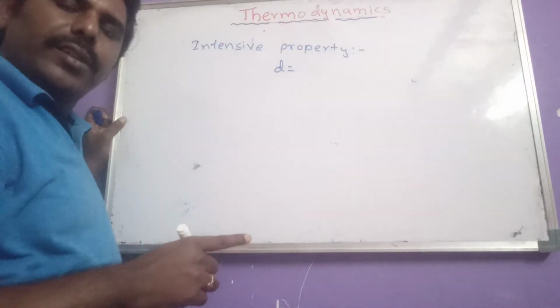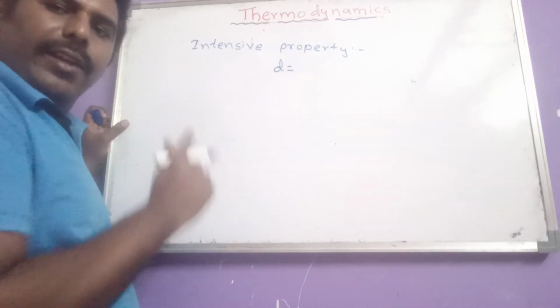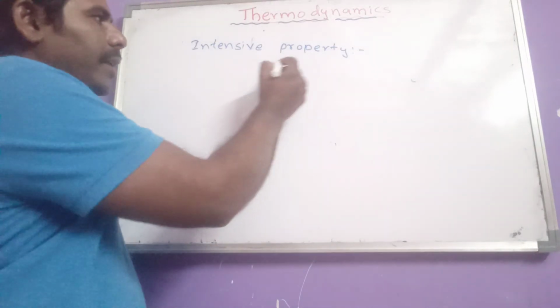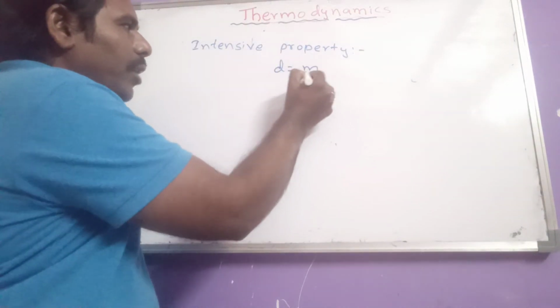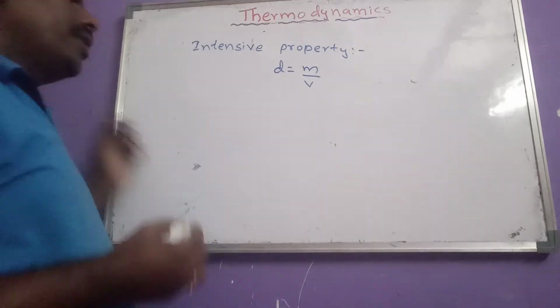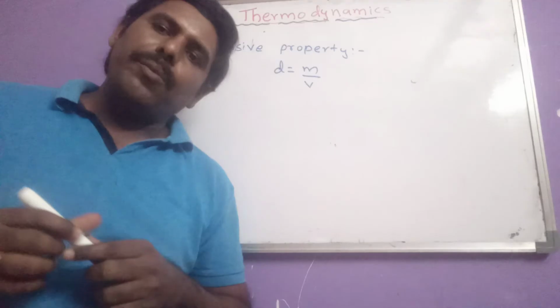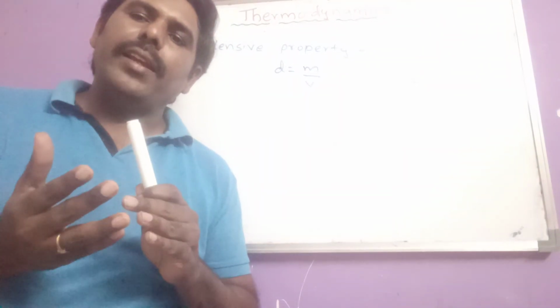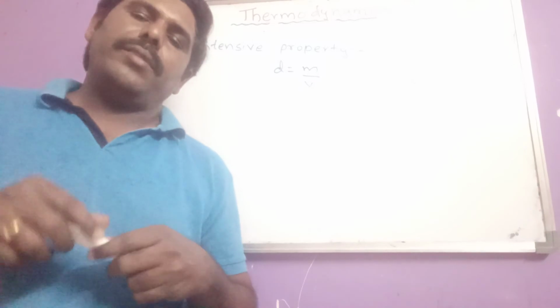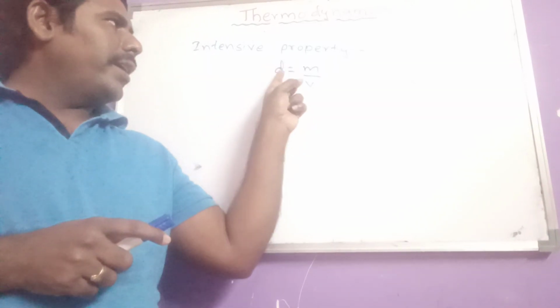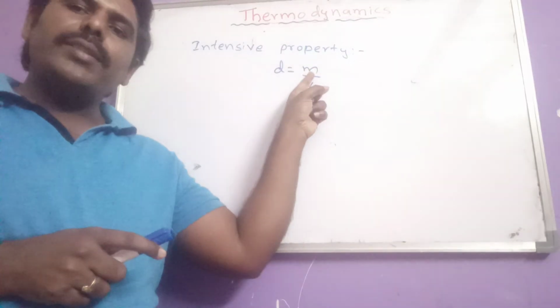And one more important thing here, density is also an intensive property. But most of the students will get confused. Why? Because density equals mass by volume. By observing the formula, they may fall into a wrong concept. What is that? In the density formula, mass is there.